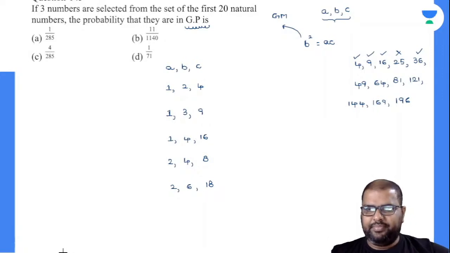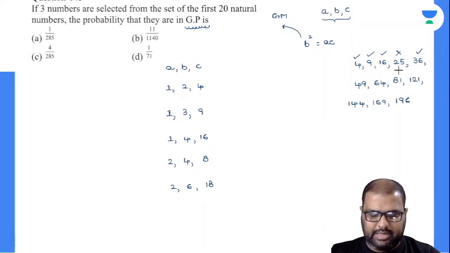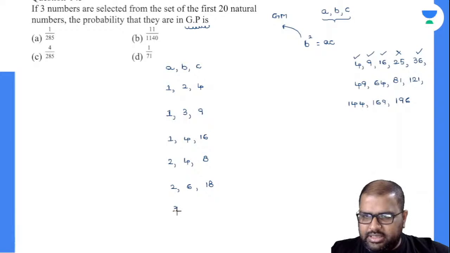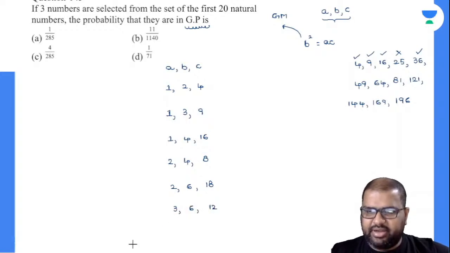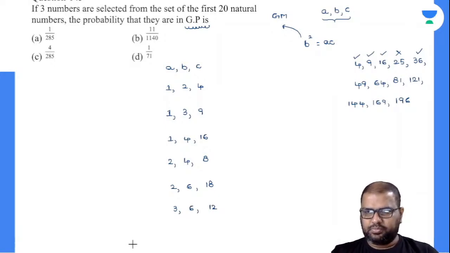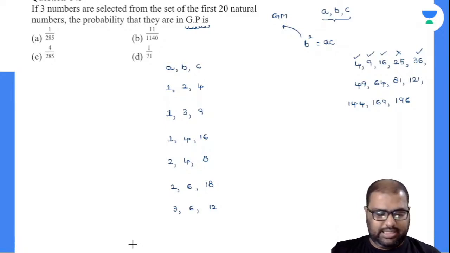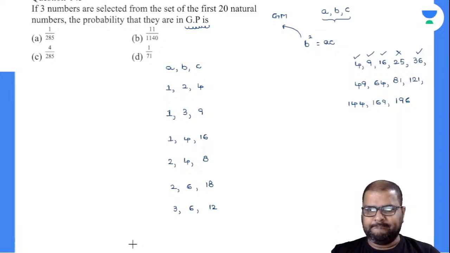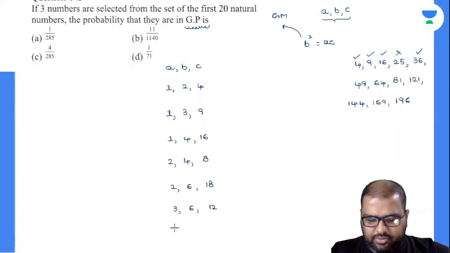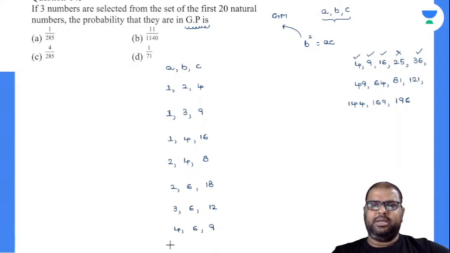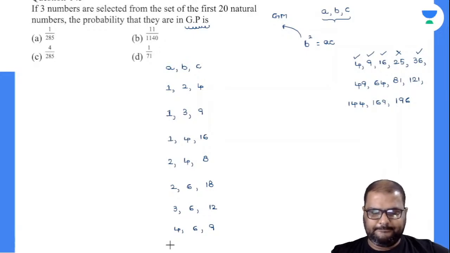Is there any other way? Can I remove 3 there? Yes, I can remove 3 there. If I remove 3 there, 3, comma 12. Yes, the number is 6 there. Perfectly done. Is there any other way? Let me know. 36. 4 9s are 36. Am I right or wrong? Yes, I can write down there 4, comma 9, 9, and this is 6: 4, comma 6, comma 9. This is one more combination. So all those 16s are done. Perfectly done.